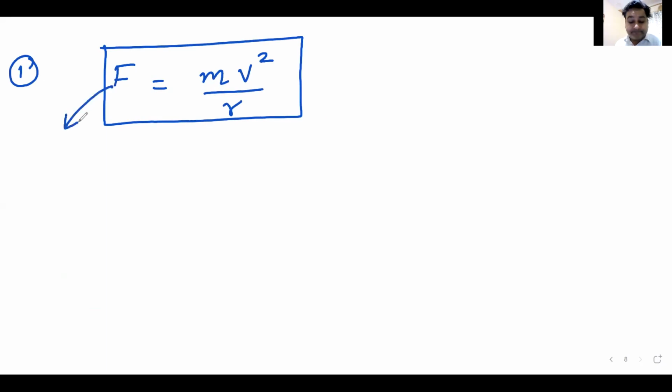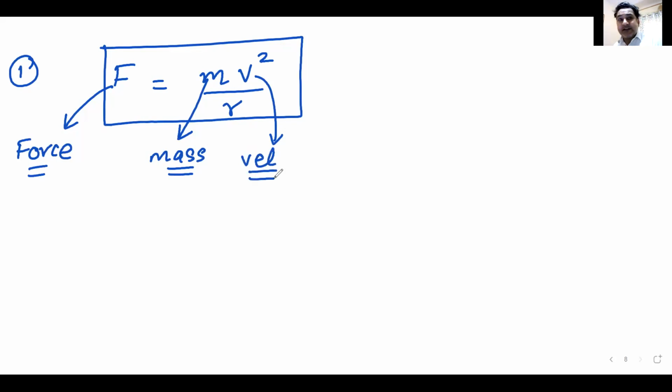What is F? Force. What is M? Mass. Very good. What is V? It is velocity. What is R? It is radius or length. Radius is nothing but a length. So now please apply. Yes, Karthik, you are correct. Yes, Sai, you are also correct.